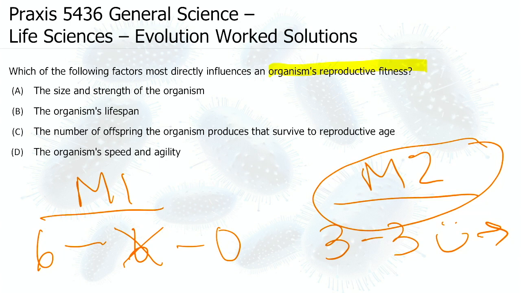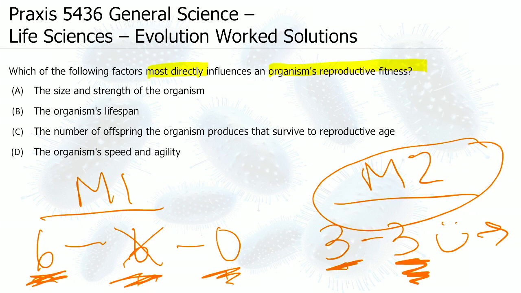They had the greatest influence on the next generation because even though this one had more babies, they all died. So its overall impact on the next generation was nothing. Whereas this one left 3 offspring to influence the following generation. So if we know the definition of fitness, which we do now, then we can answer this question. We're looking for which of the following factors most directly influences an organism's reproductive fitness.